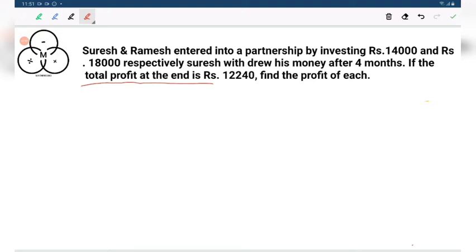So the profit sharing ratio will be at par with their investment: how much they invested for how much time. So the profit sharing ratio is equal to 14,000 into 4 months, Suresh 14,000, and Ramesh 18,000 into 12 months.